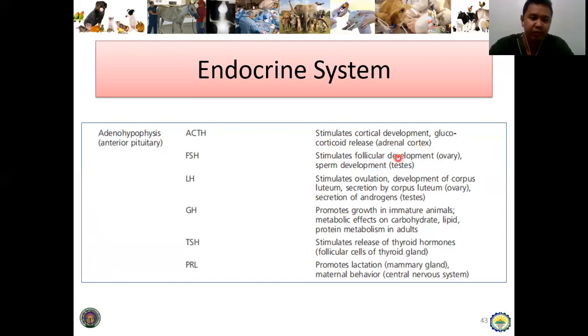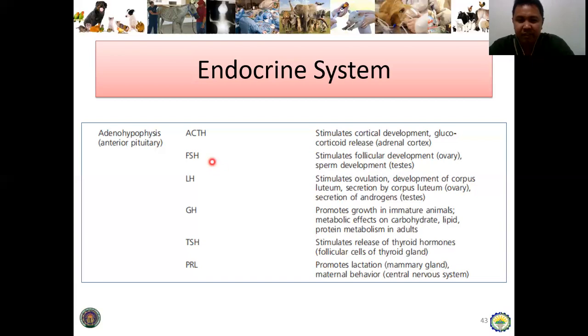And then, of course, by the name of glucocorticoid, it is responsible for the metabolism of glucose. That is why nga kung stress ang isa ka animal or stress ang tao, sige kaon. Kaya usually it is involved in the carbohydrate metabolism. So, may clue na kamo nga sinong ga-stimulate kung ga-stress ka. Amo na siya.